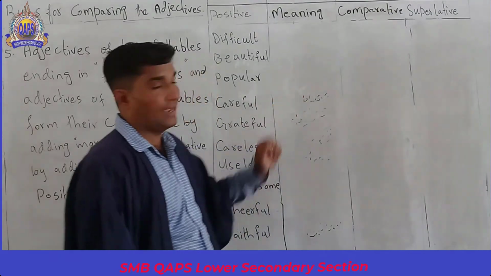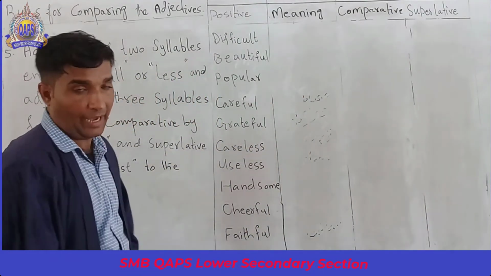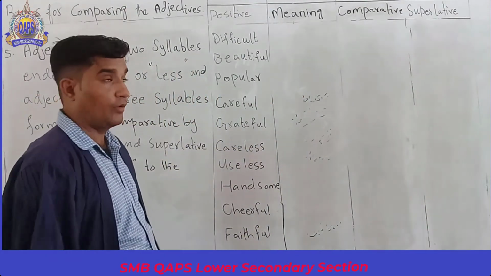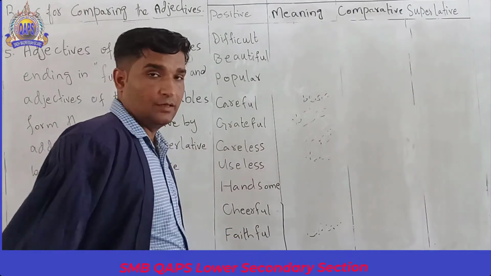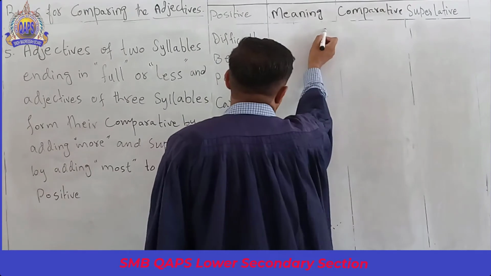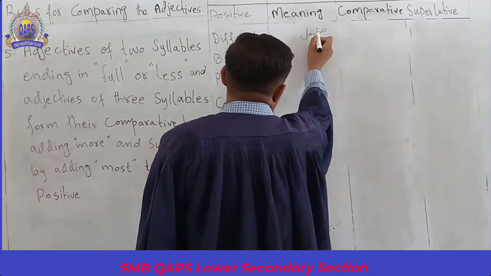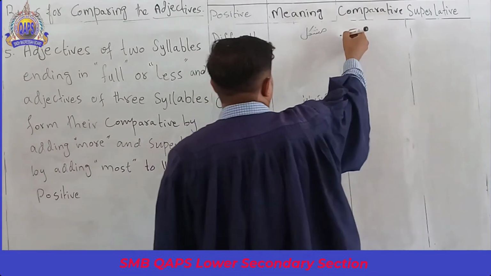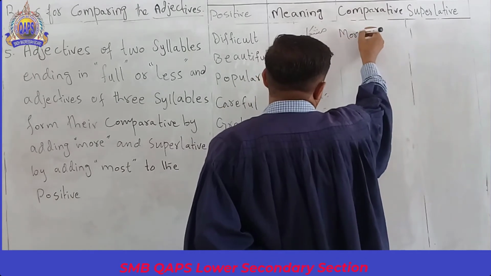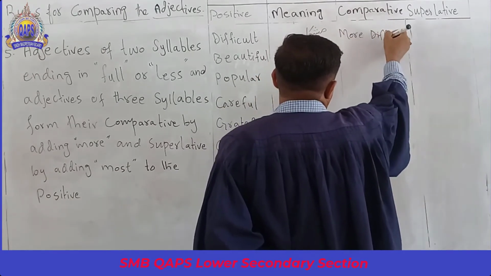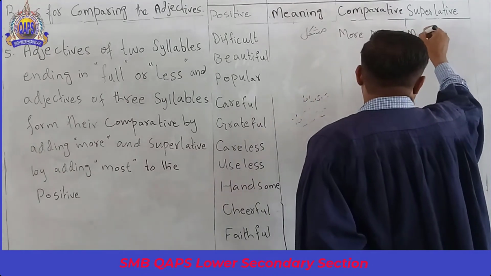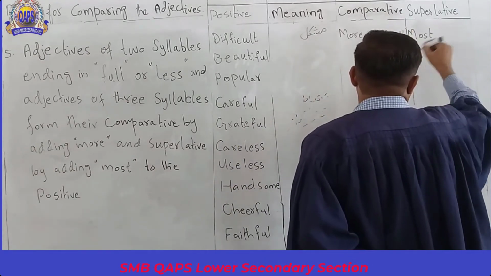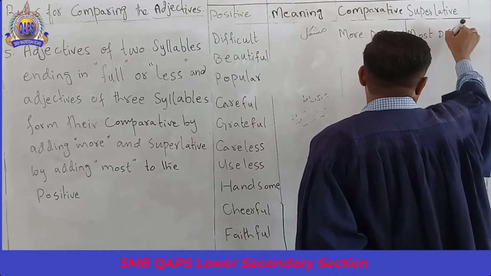Here are some examples I am going to write, but you have to write with me. Difficult means hard. Its comparative is more difficult, and the superlative is most difficult.